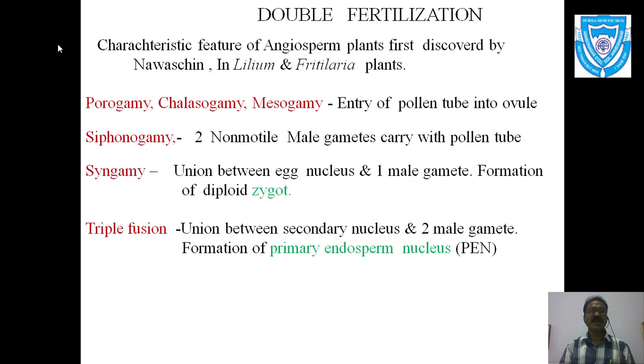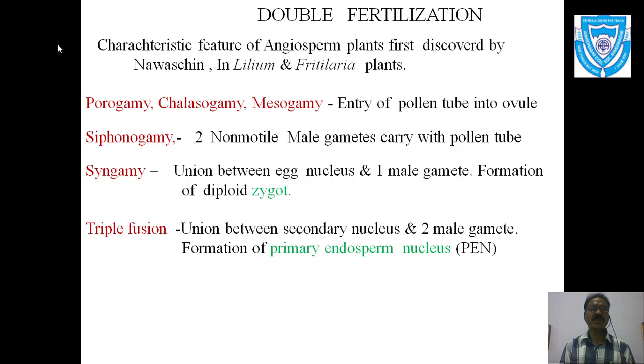Okay. Now the next thing is double fertilization. This process is very interesting. We know that fertilization takes place in plants, and double fertilization is seen only in angiosperms; it is the characteristic of angiosperms.